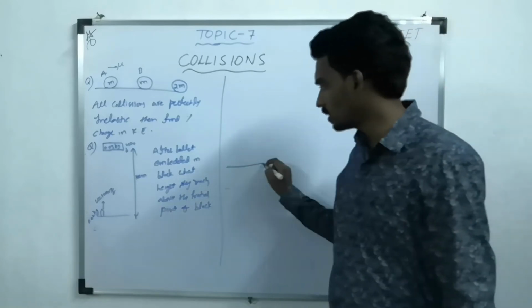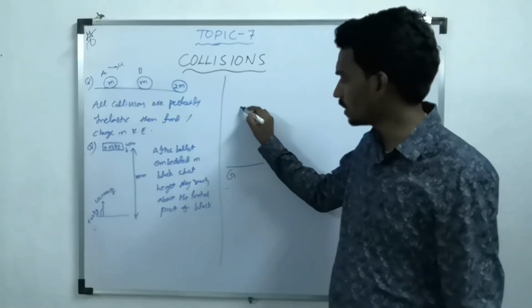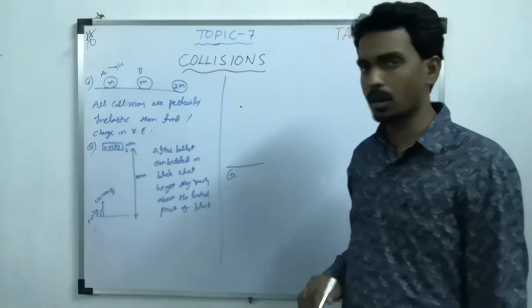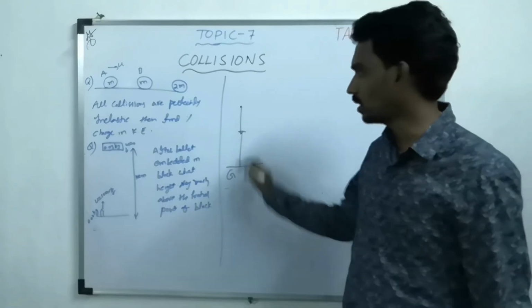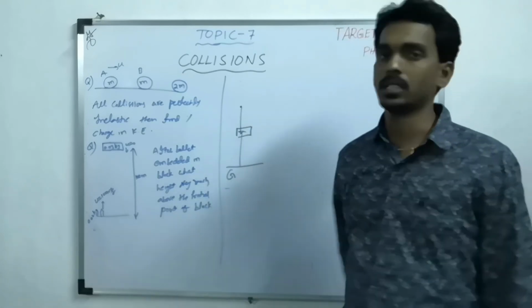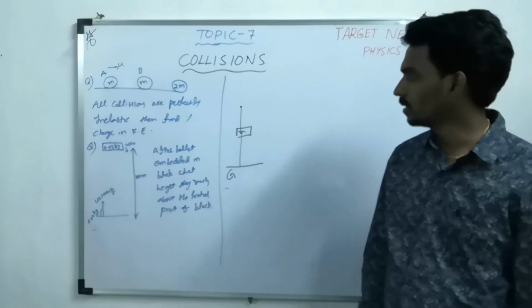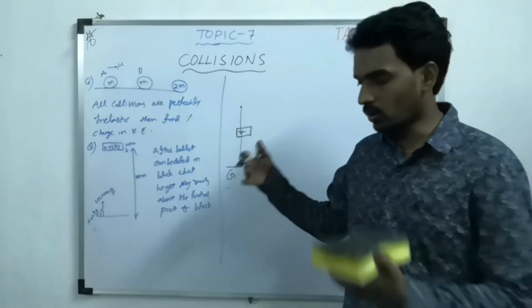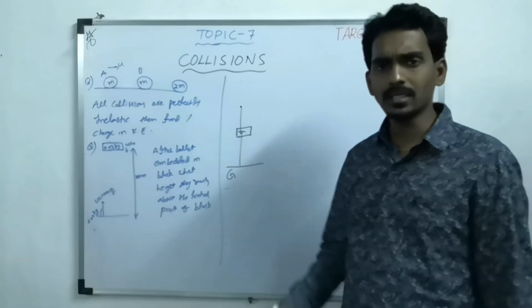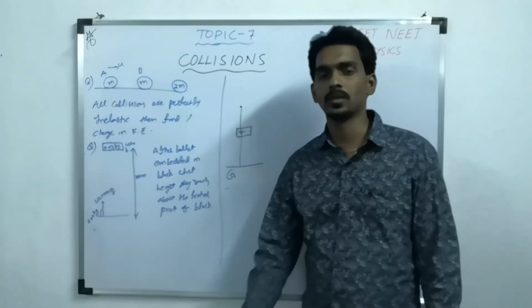Now let's take this as the ground and this as the point where the block is dropped. Suppose the block reached here and the bullet reached here. This is the point where they met each other. First question: after what time do they collide? Consider the relative velocity concept, which is much easier.